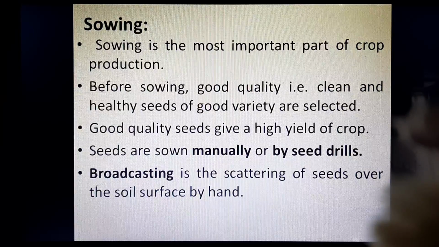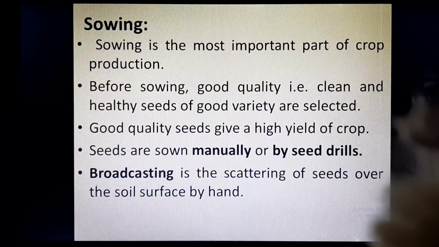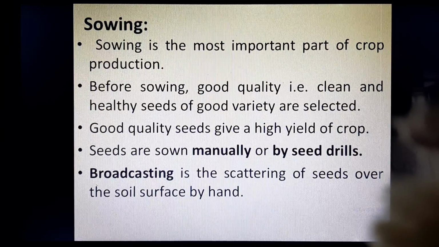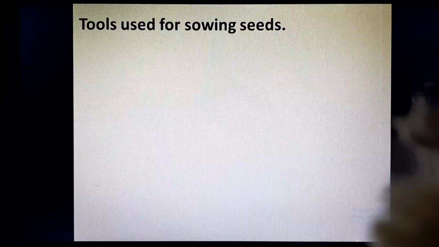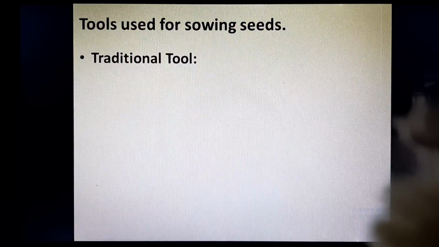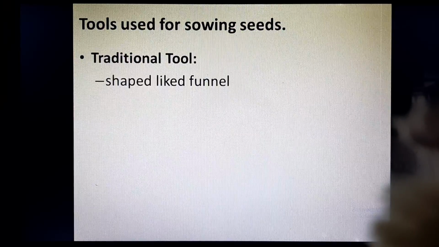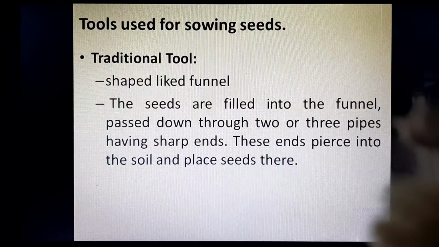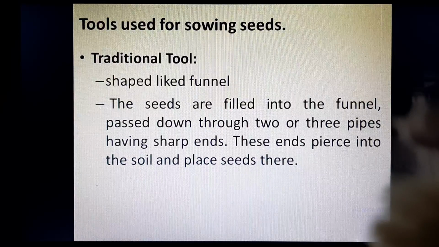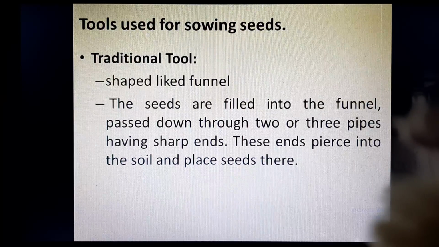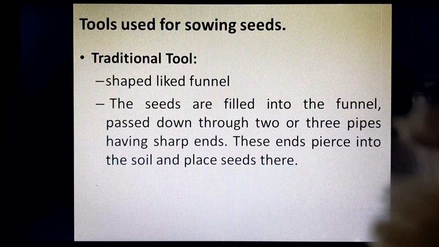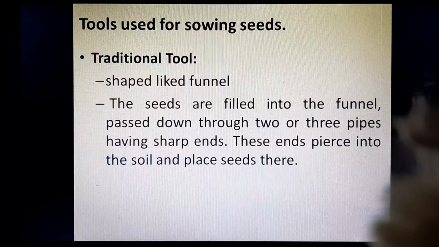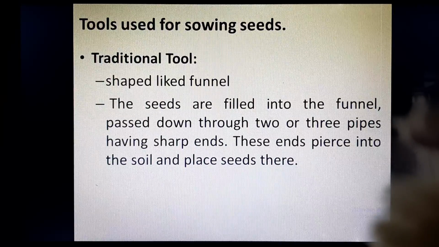Now, broadcasting is the method of scattering the seeds over soil surface by hand. So what we are doing through broadcasting, we are sowing the seeds manually. Tools which are used for sowing seeds are: first is traditional tool, which is shaped like a funnel, and seeds are filled into the funnel and through pipes they pass down, and these pipes are having sharp ends. Now these ends pierce into the soil, and when you put seed in the funnel, the seed passes through the pipes and goes down to the soil.